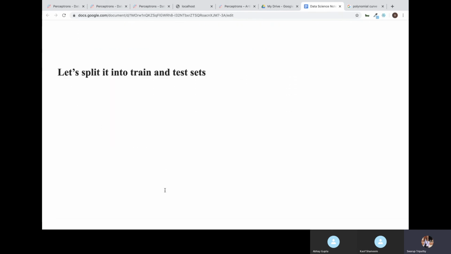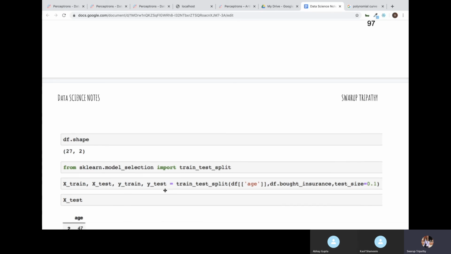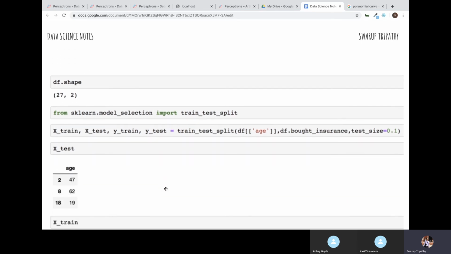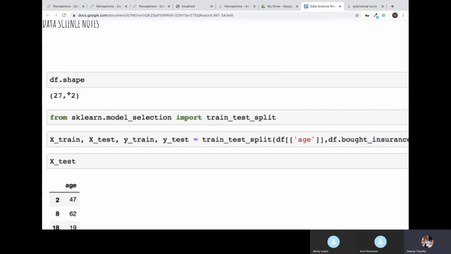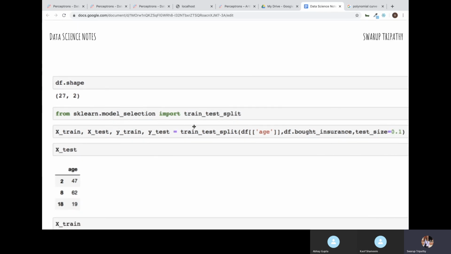Before doing that, we have to split our data. See what I have done here: df.shape shows me that I have 27 records and two columns. One is age, the other one is bought insurance or not. Then after that, I'm doing something called train test split. Here I am dividing my data into training and testing. We'll be discussing why I'm doing this. There is something called regularization, which we'll discuss going ahead. Train test split basically divides your data, some for training and some it will keep for testing.